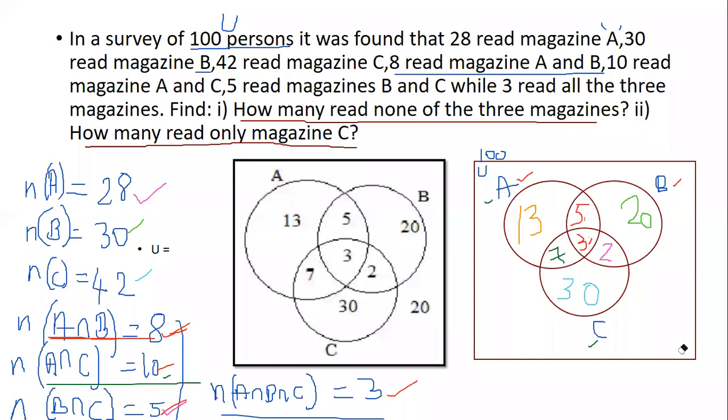Okay. Now, before we go on further, let us add all the numbers that are there inside. Just blindly add all the numbers: 13 plus 5 plus 20 plus 7 plus 3 plus 2 and then 30. How much do you get? Just add all the numbers in all the three circles here, including intersection, union, only, everything, and tell me what is the total that you get.